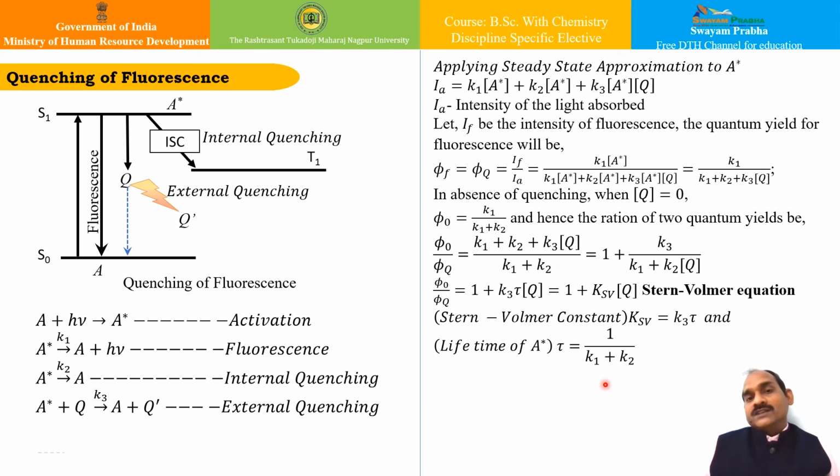So from this Stern-Volmer equation, we see that the ratio phi 0 upon phi Q depends on Q, which is apparent because it is the equation of a straight line, a linear equation, y is equal to mx plus c, and therefore the slope is given by k3 into tau, and from this slope we can calculate the value of tau, that is the lifetime of the activated state of your reactant. And this is a very important aspect. When a pure chlorophyll solution is irradiated, this results in fluorescence, and the addition of an external quencher such as oxygen or quinone quenches the fluorescence, which can be studied using this particular process.